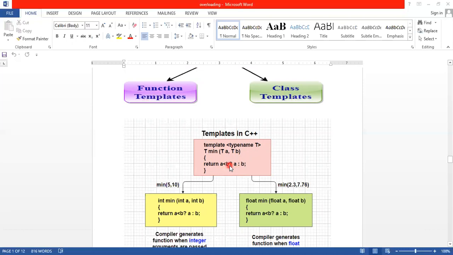So what is the difference between function template and function overloading? In function overloading, we use the same function name but different data types. Then we call the same name. Suppose if we want to call the integer function, then we call this one. Like that, if we want to call the float function, we call this function. That is, two functions we have defined. Whereas by using the template, we can define only one function, and just pass the parameters.